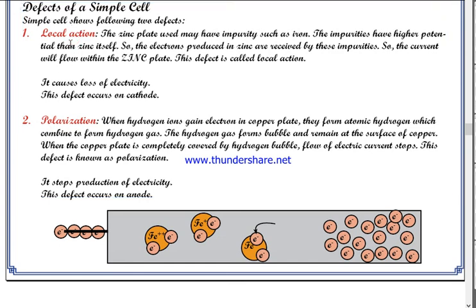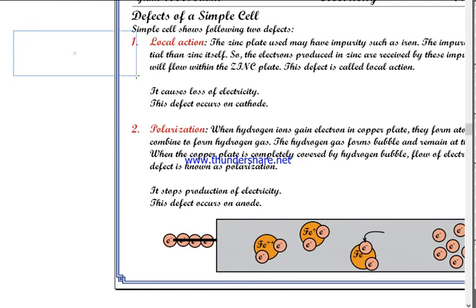Well, to remove local action, you can use pure zinc. There is no space, so I'm going to write it like this.